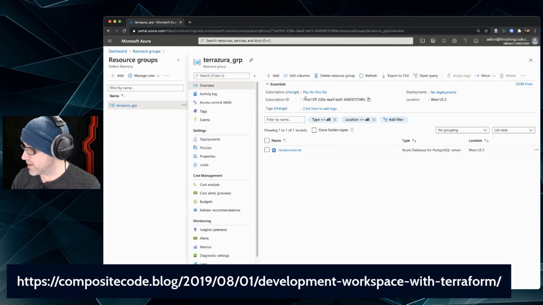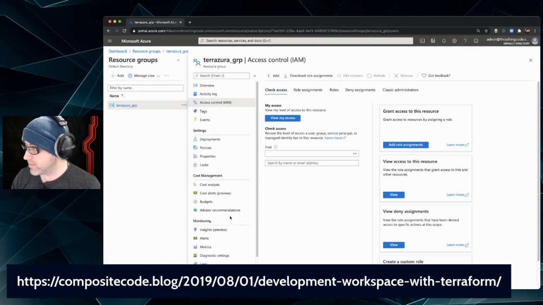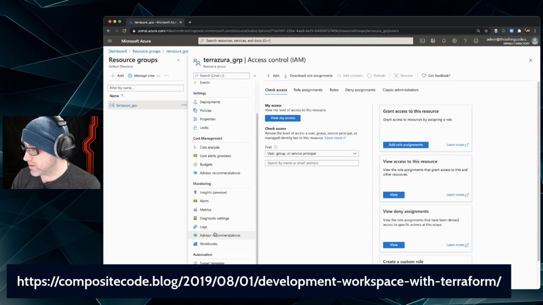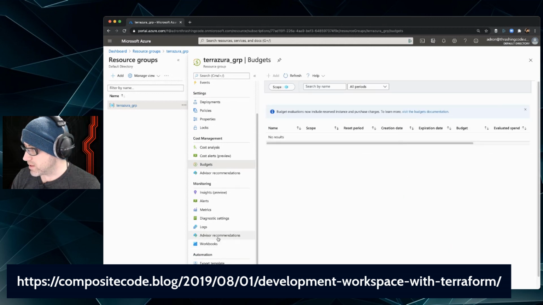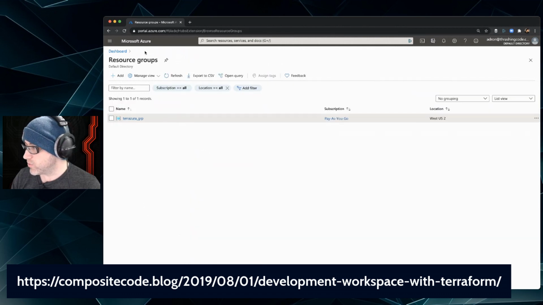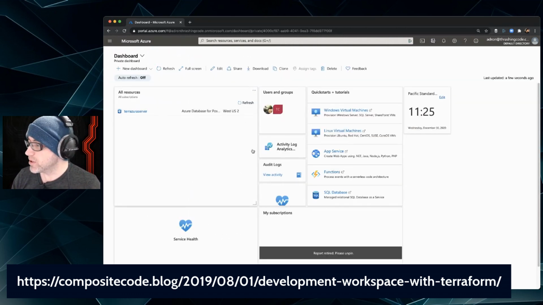There's that subscription ID that we just talked about. Here's the thing that's in the resource group. So if I create any other stuff in the resource group, it'll show up here. And this shows you all the other stuff, the IAM, access control management, etc., alerts, budgets for this thing, etc. So a whole bunch of stuff, pretty good stuff. I like how they organize things to some degree in Azure. Once you're familiar with it, it's actually pretty cool.